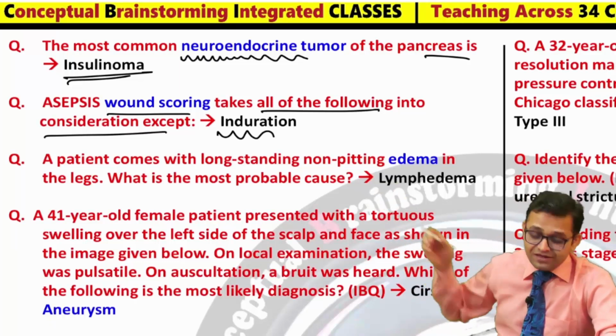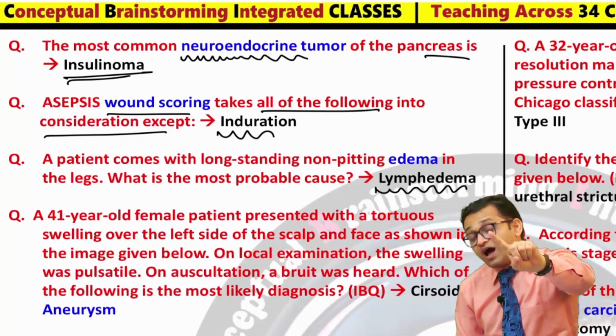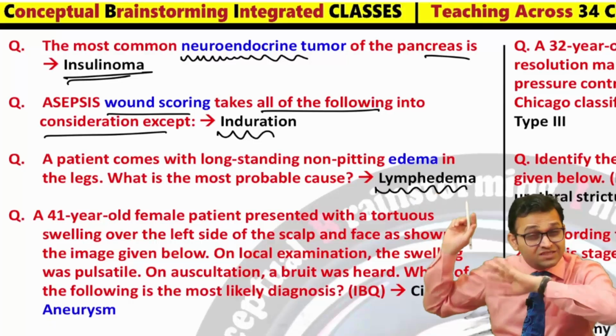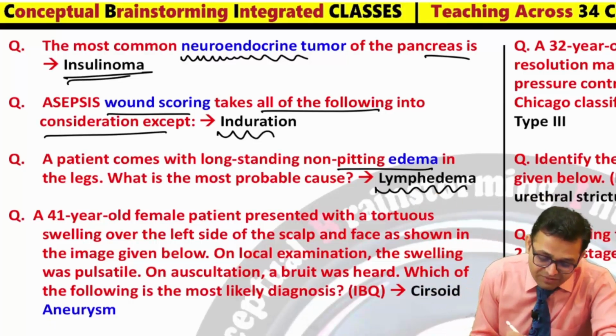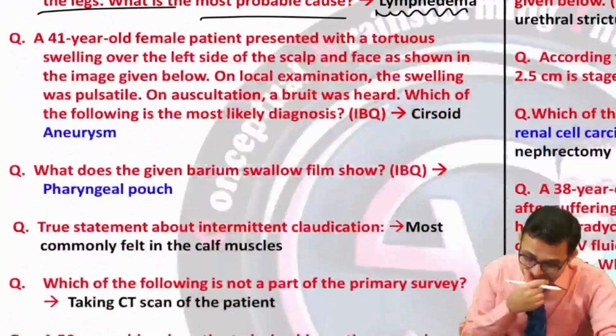Now can you see again one question from the lymphatic? Again I am saying, one topic from the arterial disease, one topic from the venous disorder, and one topic from the lymphatic disorder. It is a very usual pattern. A patient comes with long-standing non-pitting edema in the legs. What is the most probable cause? Answer was lymphedema.